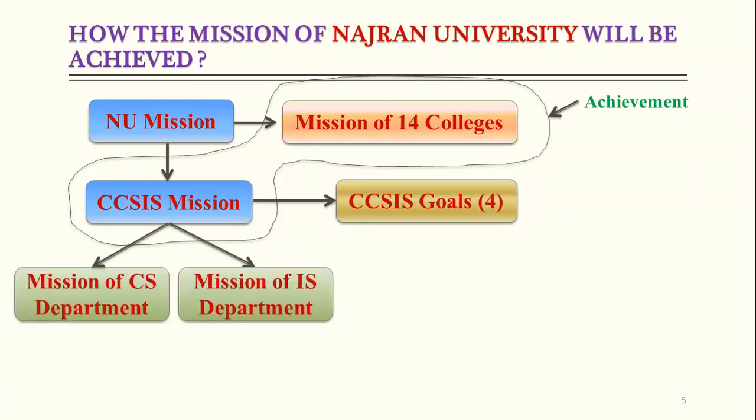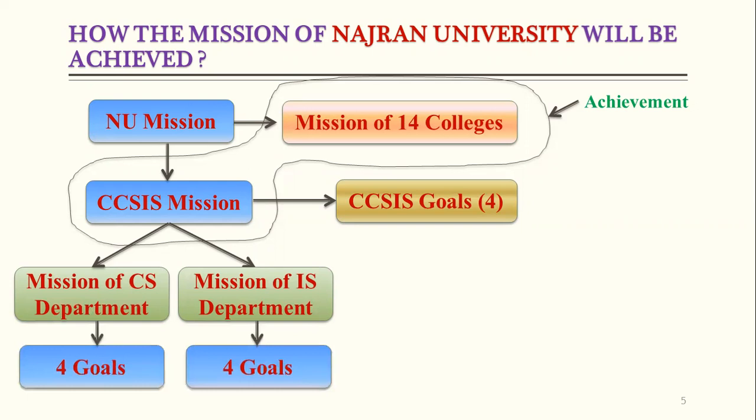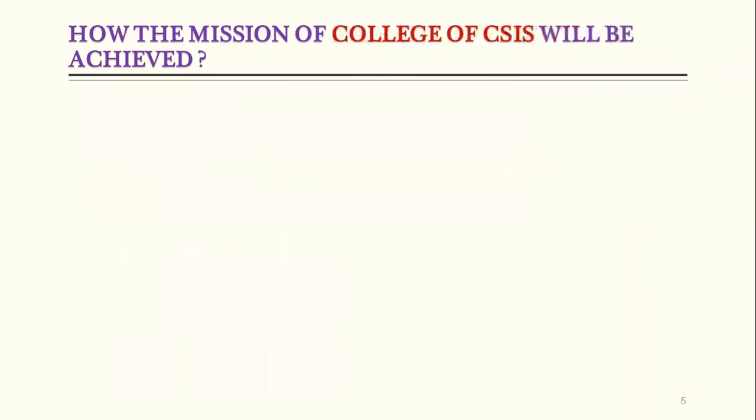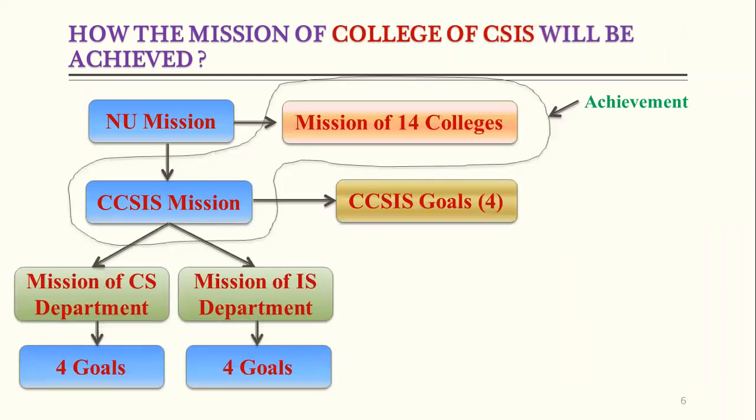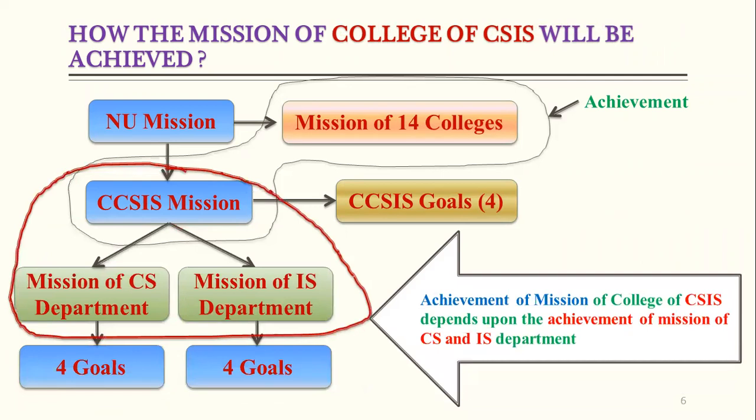So under our college, we have 2 departments, the Department of Computer Science and the Department of Information System. And both departments have their own mission statement, and both departments have goals. If we go further in detail, how will the mission of the College of Computer Science be achieved? As you can see here, the mission of the Najran University will be achieved from the mission of the colleges, and the mission of our college will be achieved by the achievement of the mission of the Department of Computer Science and the Department of Information System.